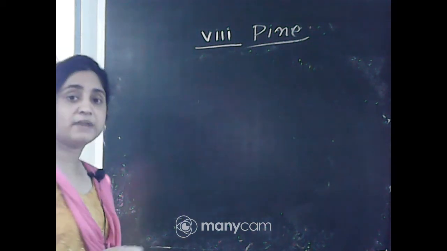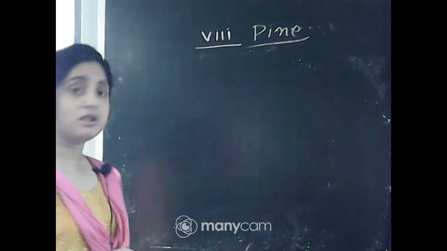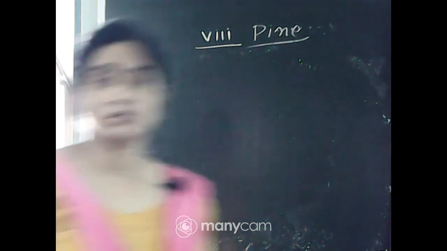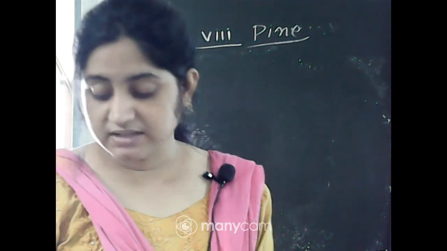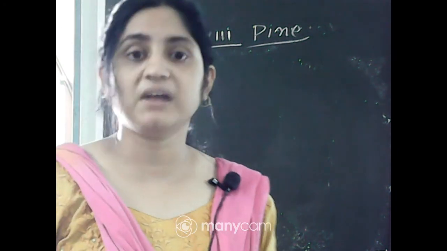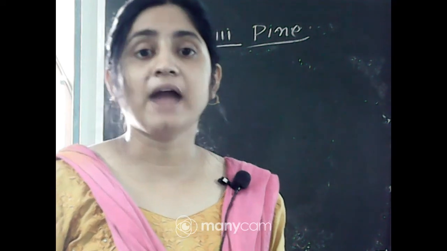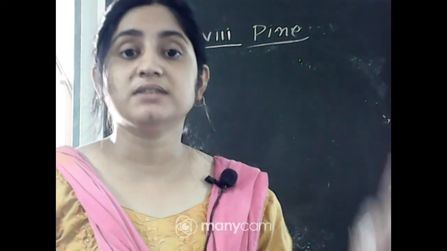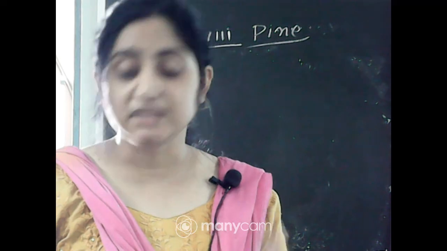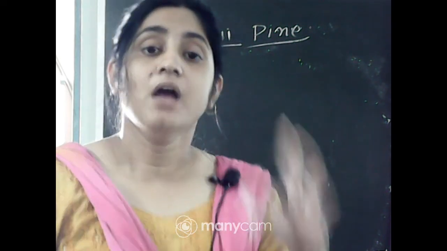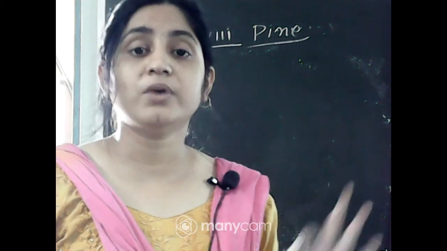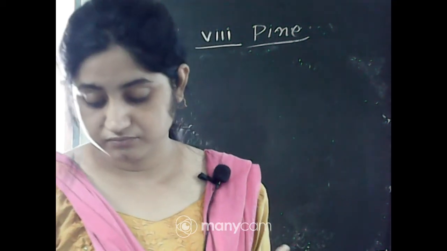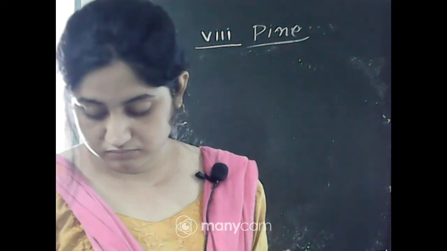Both the cells are branched, no need to worry. Muscle cells are also branched cells. There are non-branched ones also present. Muscle cells are of three types: striated muscles, non-striated muscles, and cardiac muscles. The cardiac muscles and striated muscles are branched muscles, and smooth muscles are non-branched muscles. Muscle cells are also branched and nerve cells are also branched. Okay, so no need to worry. Both are branched cells. Why are you getting so confused?